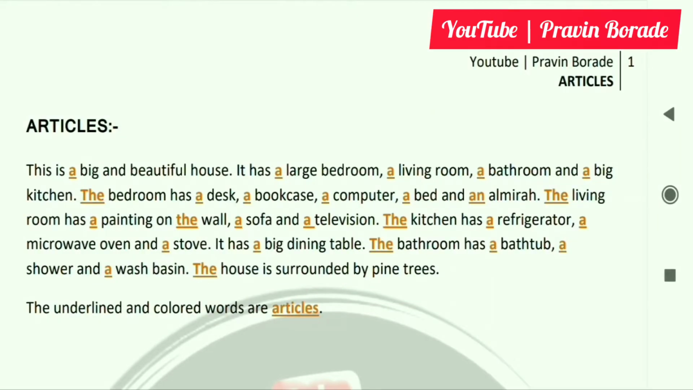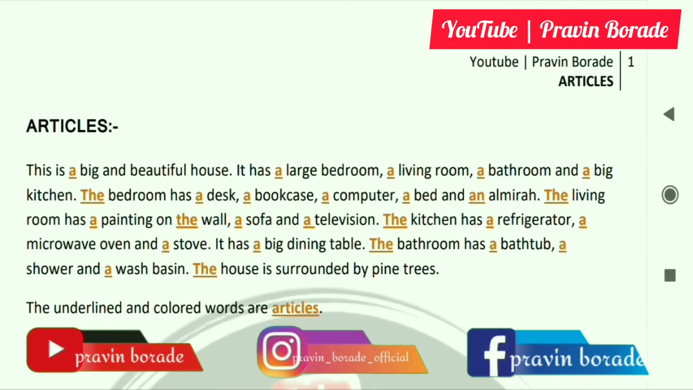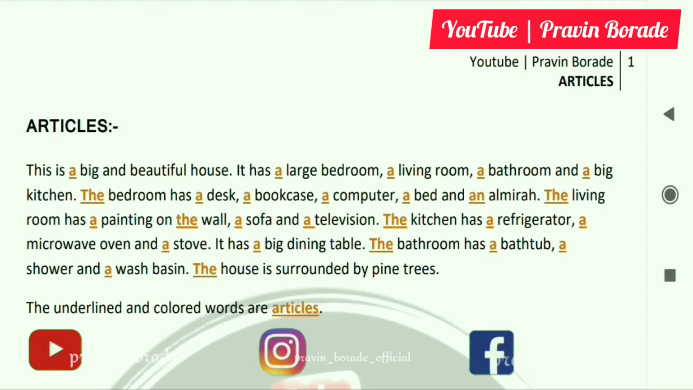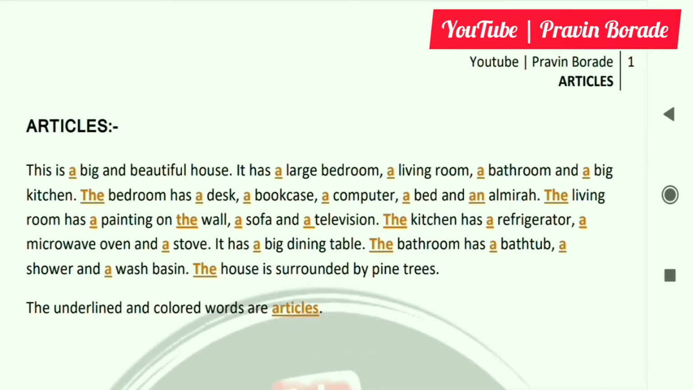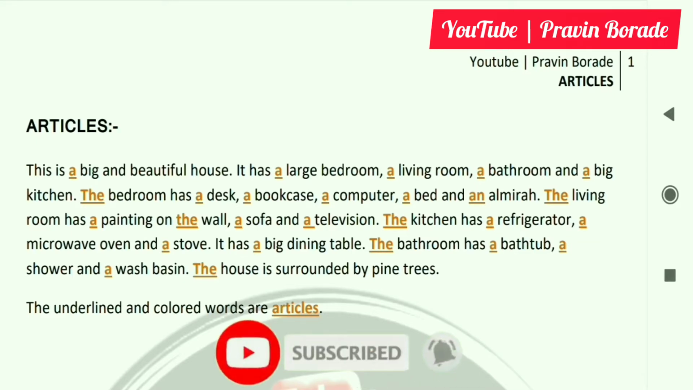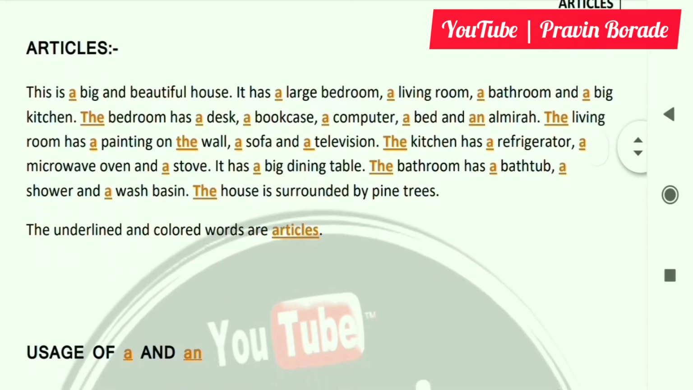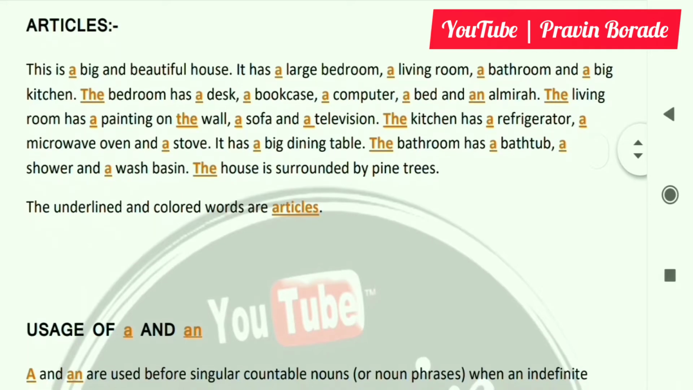Is a big and beautiful house. It has a large bedroom, a living room, a bathroom, and a big kitchen. The bedroom has a desk, a bookcase, a computer, a bed, and an almirah. The living room has a painting on the wall, a sofa, and a television. The kitchen has a refrigerator, a microwave oven, and a stove.